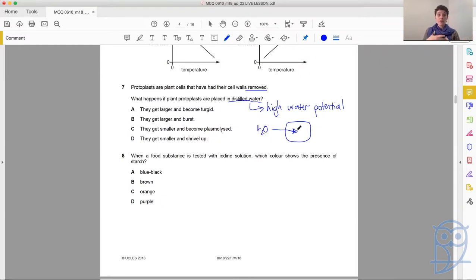So our cell is definitely going to get bigger. Now, normally when we talk about plant cells, when the water goes in and osmosis happens, the contents get bigger, and then we get turgid and we get pressure and all of those wonderful things. But that is all dependent on that cell wall. So if there's no cell wall, then our plant cell is going to act just like an animal cell. It's going to get larger and larger to a point where it can't hold that pressure, and then it's going to pop. So our plant protoplast will get larger, but then it will burst because it has no cell wall to hold it safe with that pressure.